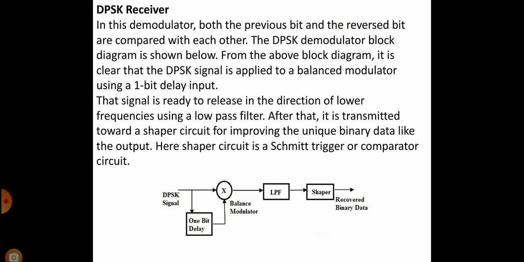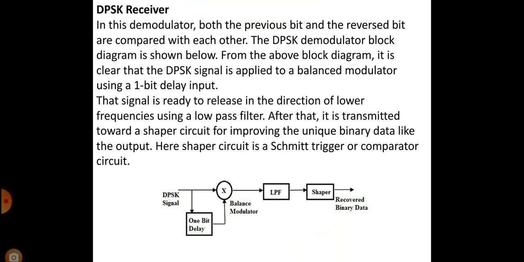DPSK receiver. It consists of a 1 bit delay, balanced modulator, low pass filter, and shaper. In this demodulator, both the previous bit and the received bit are compared with each other. The DPSK demodulator block diagram is shown. From the block diagram, it is clear that the DPSK signal is applied to a balanced modulator along with a 1 bit delayed input.